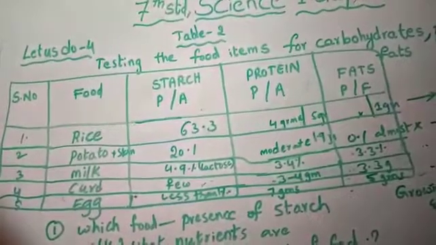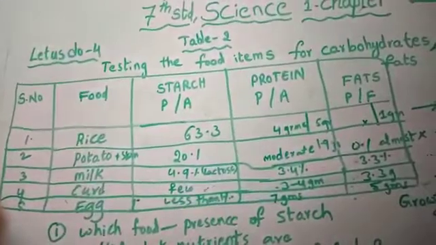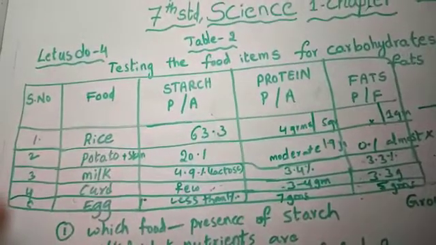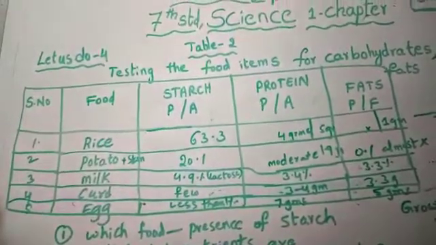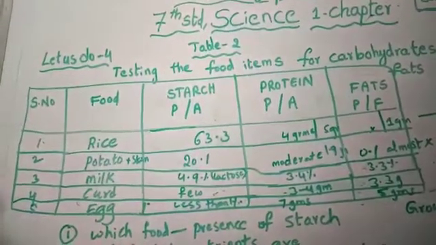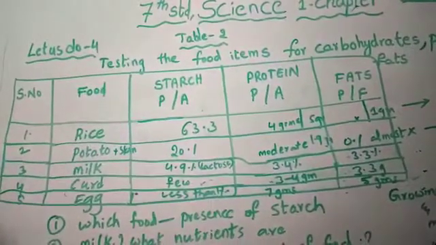Egg, generally, contains more protein. See here, 7 grams of protein. Fats will also be present, 5 grams of fats. In egg, less than 1% carbohydrate will be present. Understand, children? Okay. You have to find out what I'm asking here.